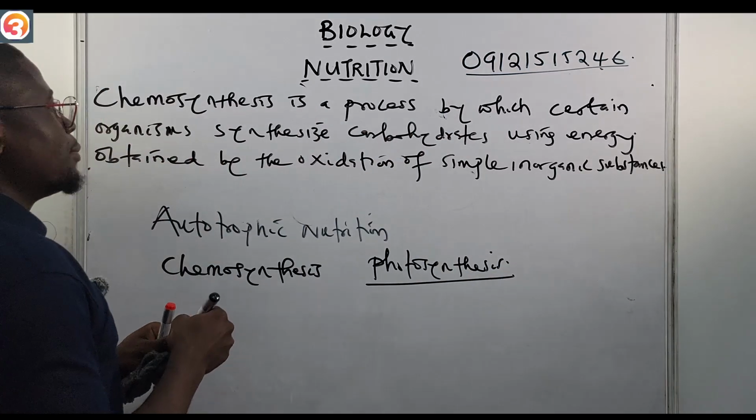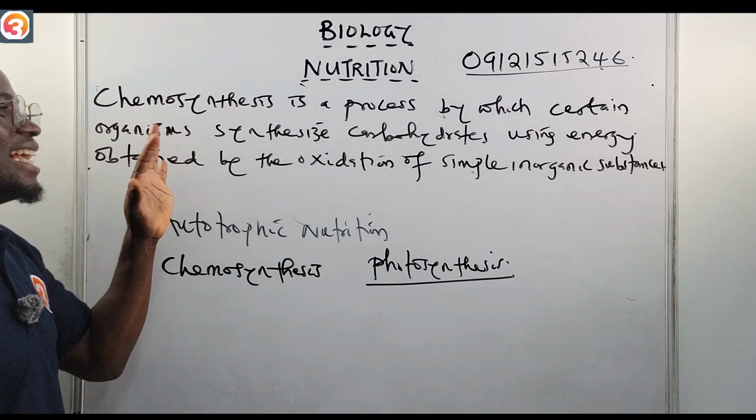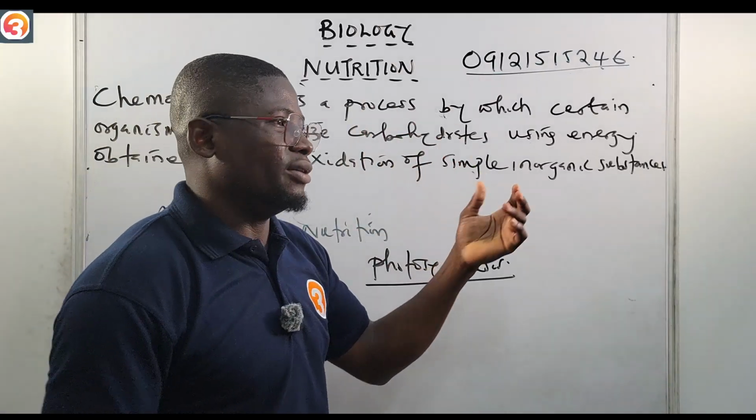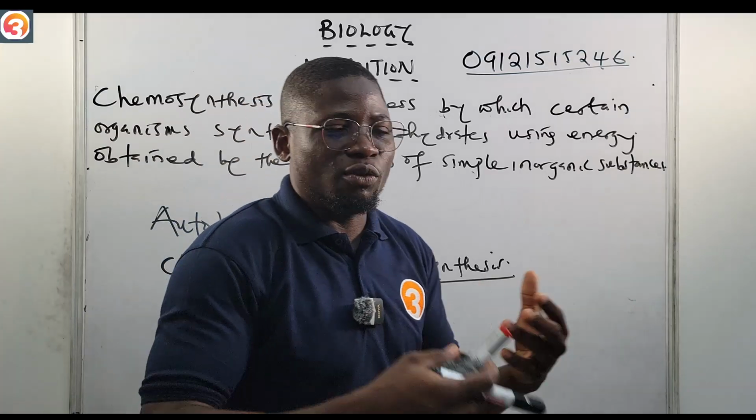Okay, so chemosynthesis is a process by which certain organisms synthesize carbohydrates, or carbon compounds, using energy obtained by the oxidation of simple inorganic substances.